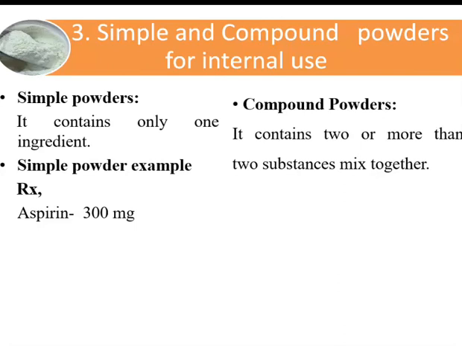The example of a simple powder is aspirin 300 mg. Dispense 6 powders of aspirin, each powder containing 300 mg of aspirin. The direction is given: one powder to be taken after every 8 hours. The example of compound powders is: dispense 8 powders of aspirin, paracetamol and caffeine, each powder containing 500 mg of APC.